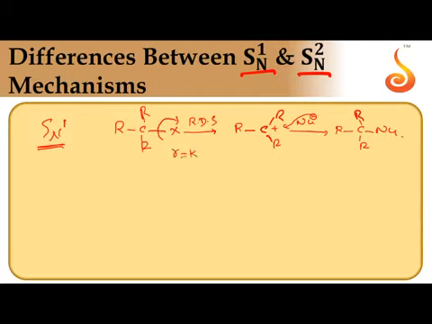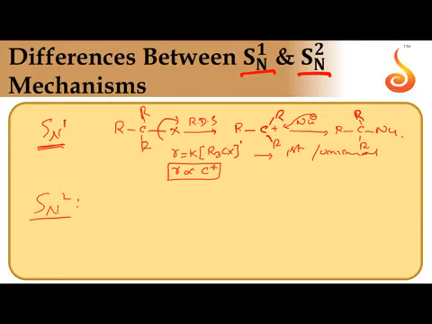So if you write the rate equation, R is equal to K into concentration of 3-degree alkyl halide power 1. The concentration of attacking nucleophile cannot influence the rate. That's why first order reaction as well as unimolecular reaction. It depends on the stability of the carbocation. That's why benzyl halides are more reactive than allyl halides, then 3-degree alkyl halides, 2-degree alkyl halides, 1-degree alkyl halide. That is the order.